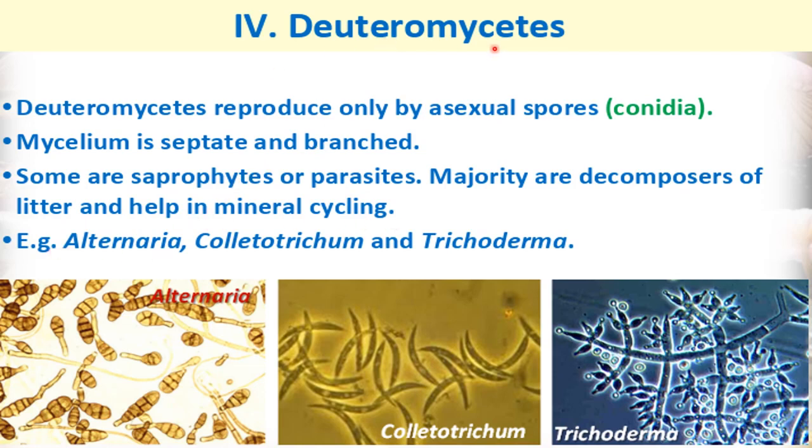Examples of some deuteromycetes are Alternaria, Colletotrichum and Trichoderma. So these are Alternaria, Colletotrichum and Trichoderma. These are examples of deuteromycetes.